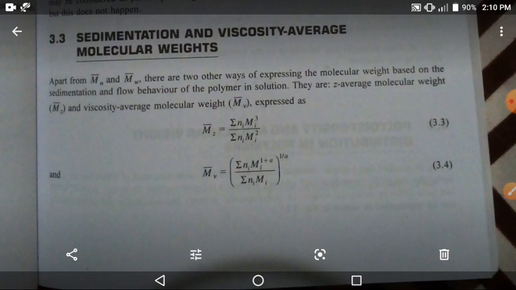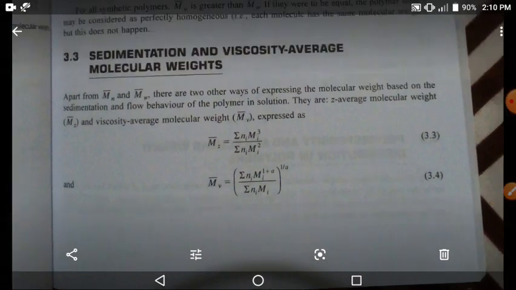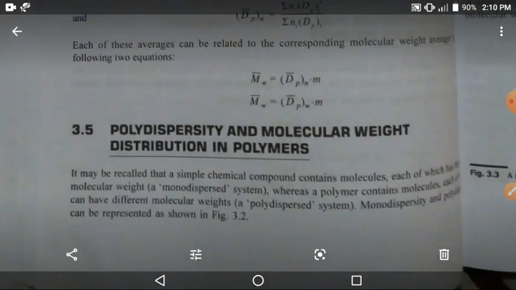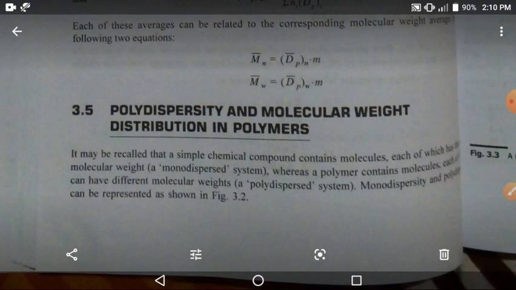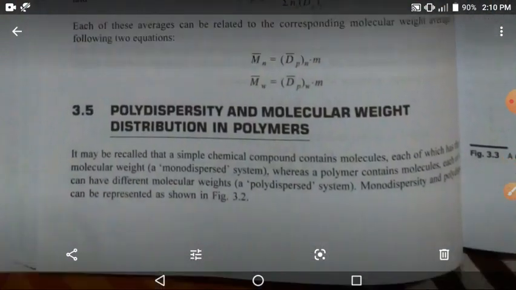Apart from Mn and Mw, there are two other ways of expressing the molecular weight. Right, now we will see polydispersity and molecular weight distribution in a polymer. Simply, this is the theoretical part.